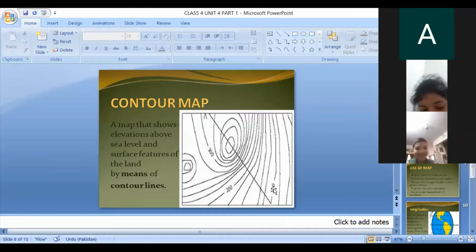The area, this is the height up from the sea level. This area is 100 kilometer above the sea level. This area is 200 kilometer, and probably there will be a mountain, and this is 300 kilometer above the sea level. Okay, so now here I will tell you one more thing.